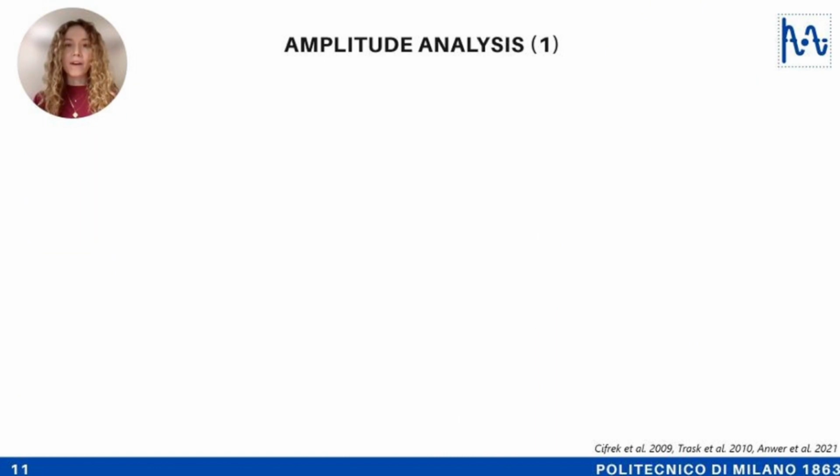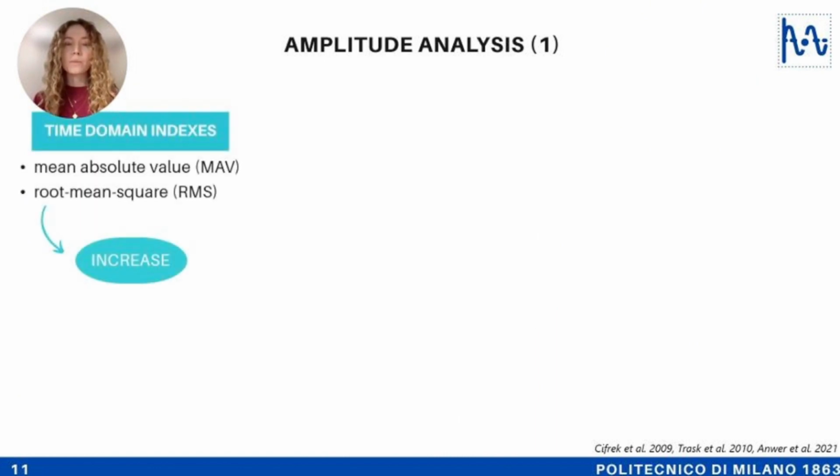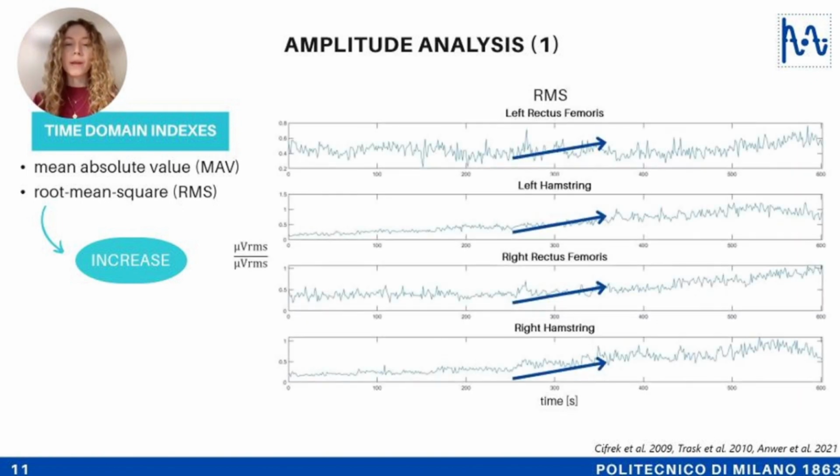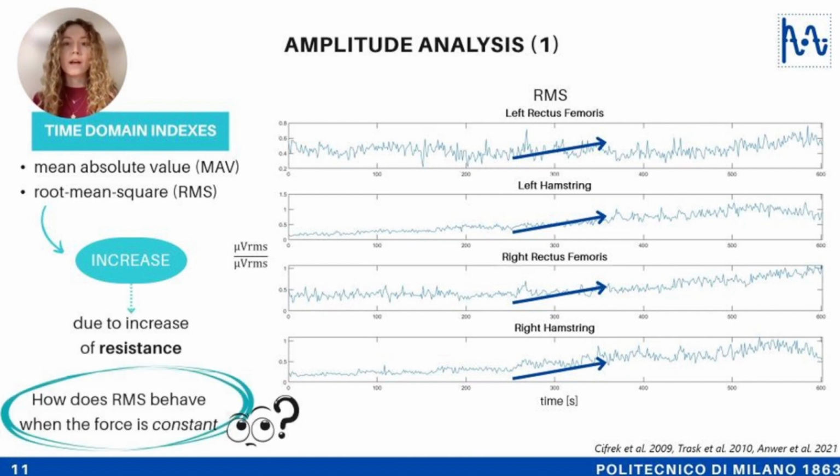From the literature, we found that the amplitude of the EMG increases with fatigue. To verify that, we computed two indexes, the mean absolute value and the root mean square. Our results show an accordance with this theory, but this could be affected by the increase of the pedal's resistance during the exercise. We then tried to calculate these indexes in a period when force is constant.